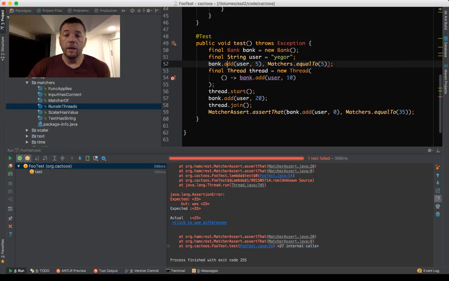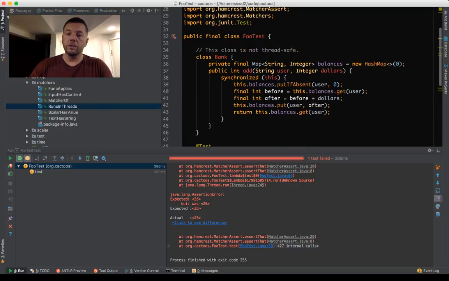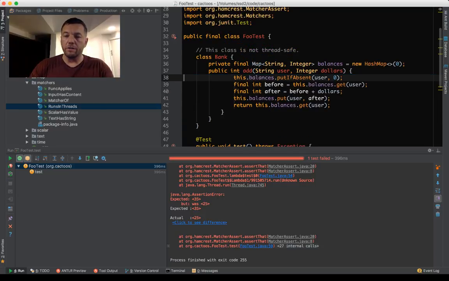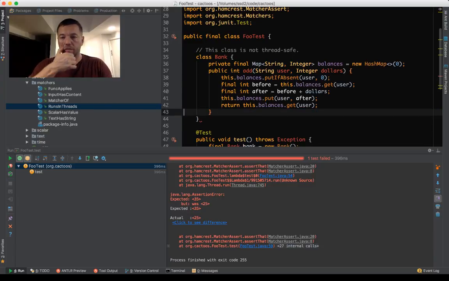So this is correct. We add 5, then I add 10, then I add 20, and then I join, and then all the threads are done, and then I add 0, and then it should be 35. So it should be 5, 10, and 20. And the result should be 35. That's correct. So let's remove the synchronization and run it again. I have to see the error. There should be a problem sometimes.